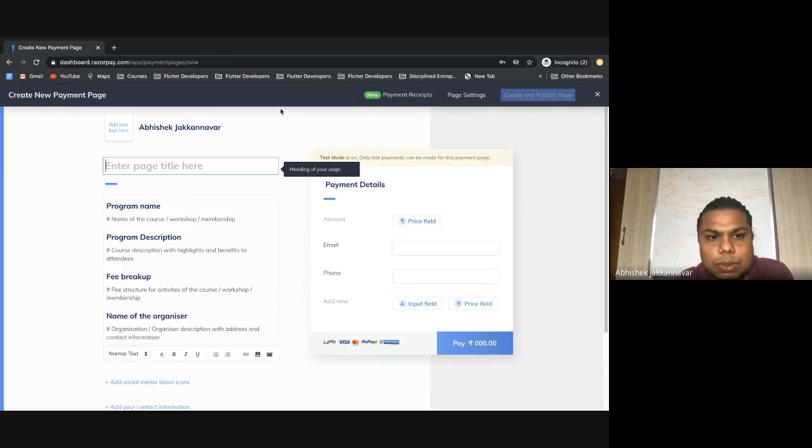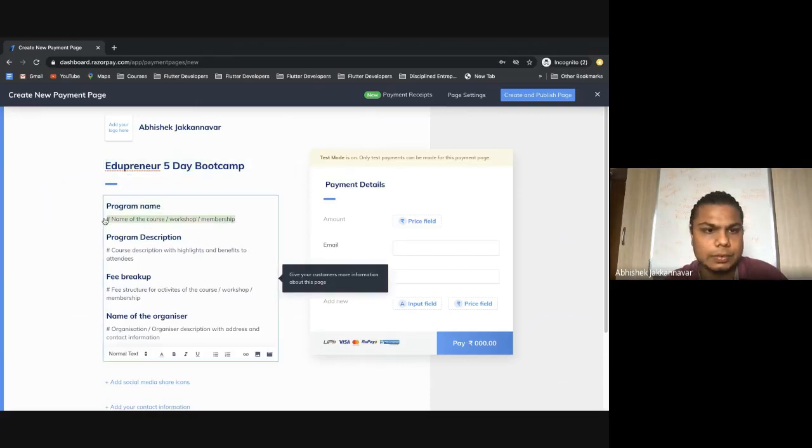If you see, most of the things are already here. And now what you write here, if you want, you can add a logo. I'll not add it right now. Then I'll say it is Edupreneur Bootcamp. You can make it generalized so that every time you don't need to create a new payment link, right? I'll copy it and paste it here.